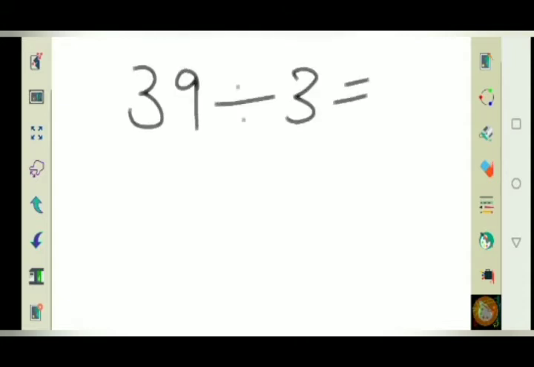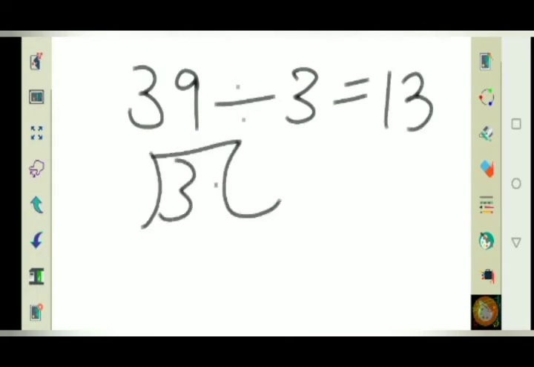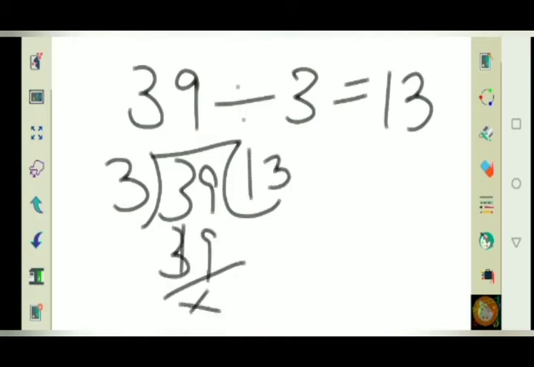So let's start learning simple division. First, I will tell you how to divide numbers when there are no remainders. Like, you know that when you divide 39 by 3, you get 13.